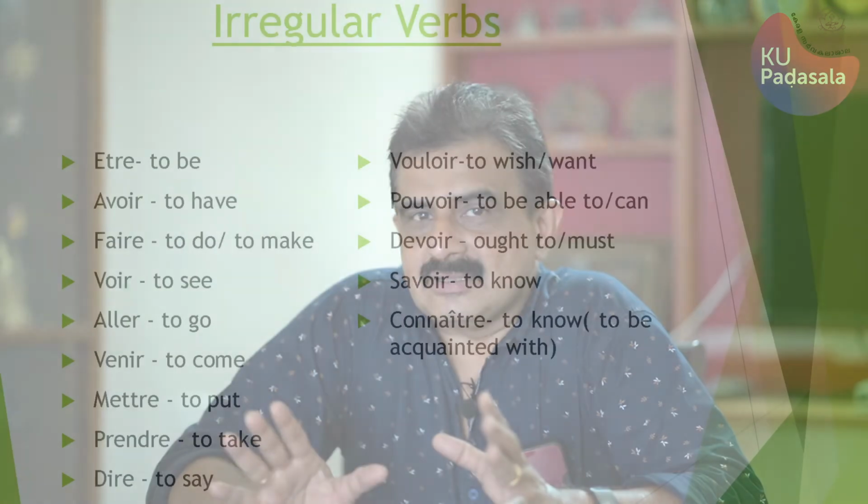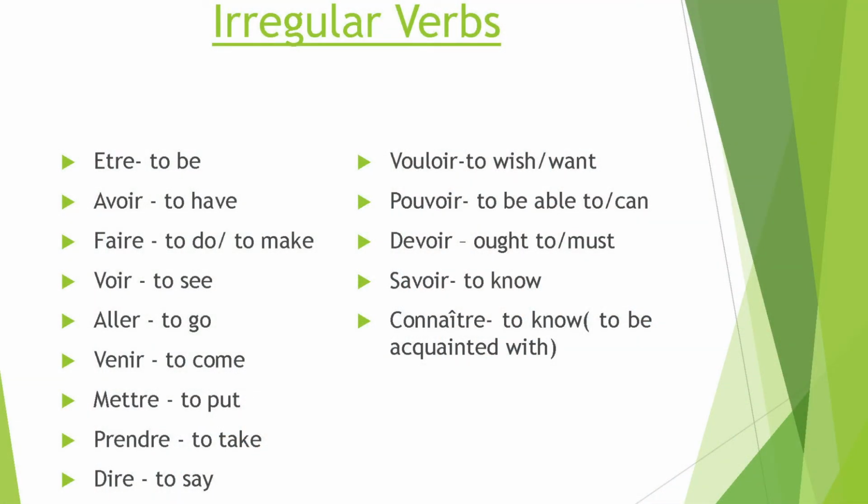I have selected a few irregular verbs which are frequently used in the language. The first place will go to être, the basic verb, être, to be, avoir, to have. There are two basic verbs in the French language. The next importance I will give to faire, which means to do, to make. Well, importance in the sense they have some relevance in the construction of certain sentences and in certain usages. That is why some verbs are very important.